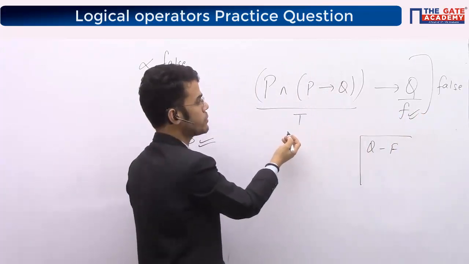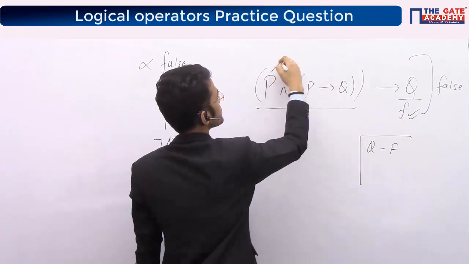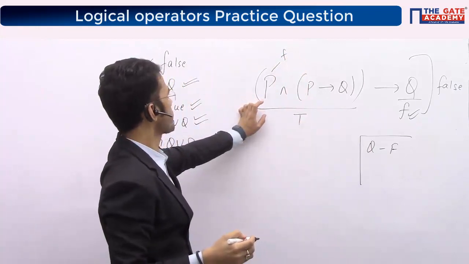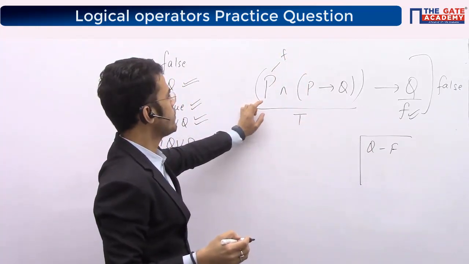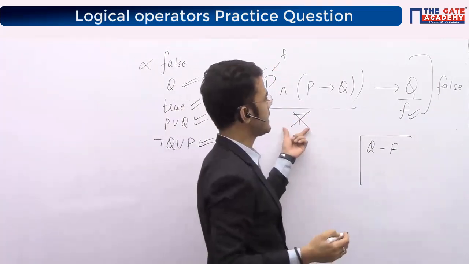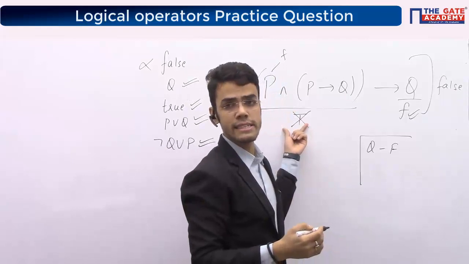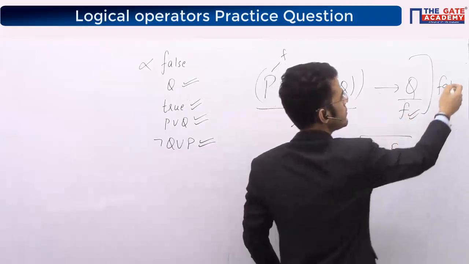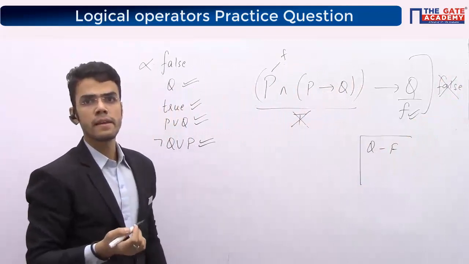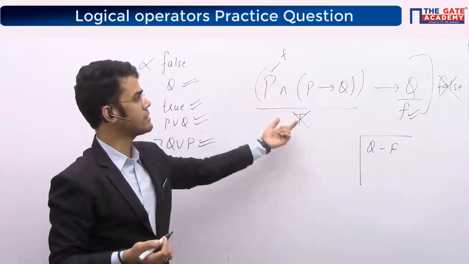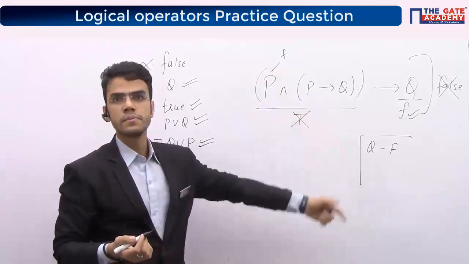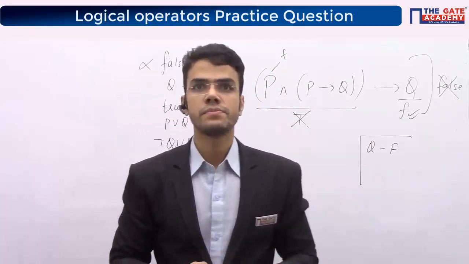You are saying if I put P as false here, in that case what will happen is, clearly this is not true. And again, since you are not able to generate this side as true, I'll say you are not able to generate this side as false. Finally, it is not becoming false, right? If you take P as false, that's also okay. Again, the answer will come out the same only, right?